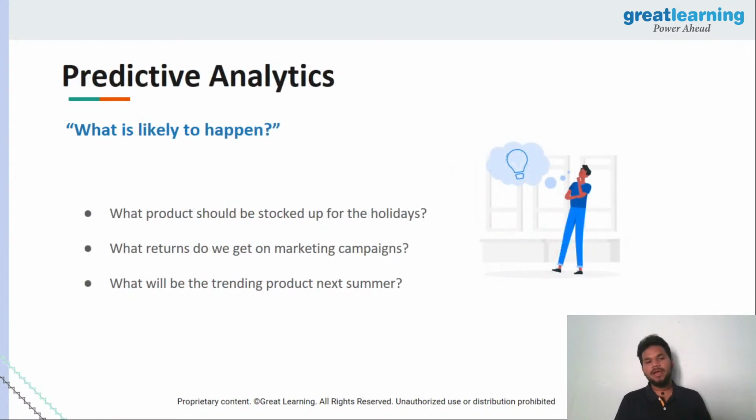The next thing we're going to take a look at is predictive analytics. Now, descriptive spoke about how you can describe a question and get the answer in the form of a description, right? In the form of predictive analytics, think about this. Whenever you say predictive, what are you trying to do? You're trying to see what happens to the product in the future, right? So for example, whenever there is time for Christmas, New Year or winter months, usually everyone loves buying chocolates, ice creams, all these desserts, gifts, winter sweaters and all of that, right? So how will the companies know what product to stock up on? That's a very important thing to know about.